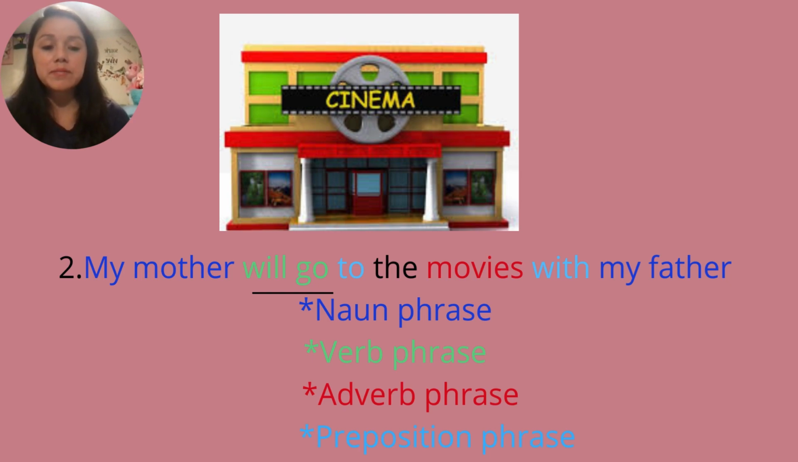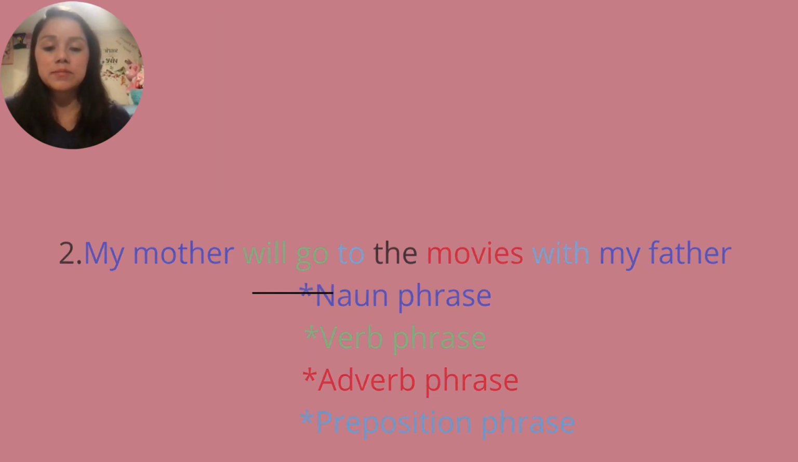The verb phrase is the action, right? The verb phrase consists of a verb or of a main verb following a modal or one or more auxiliaries. In this sentence, the verb phrase is will go because it is saying what the noun does.